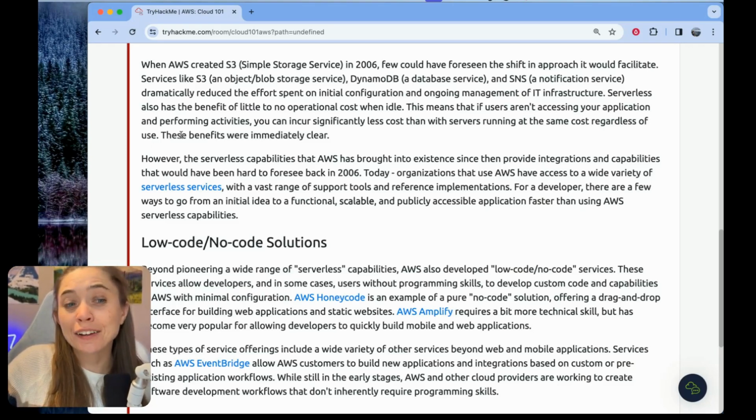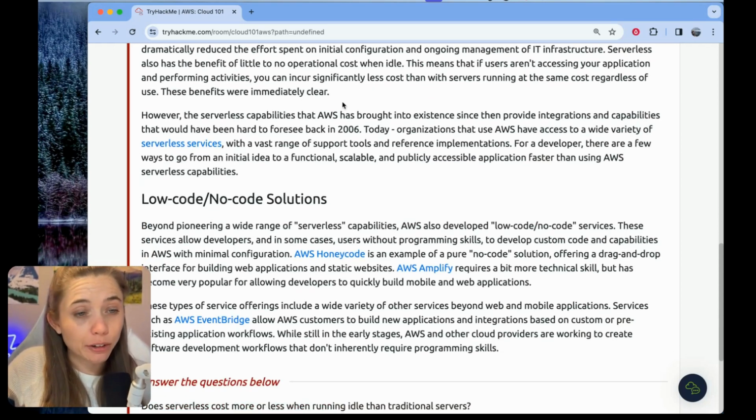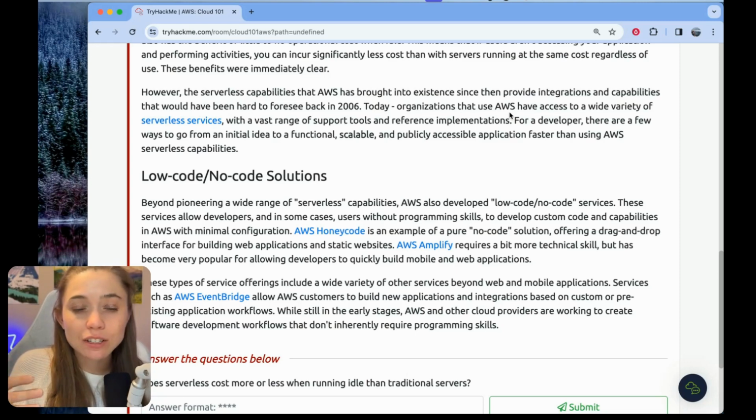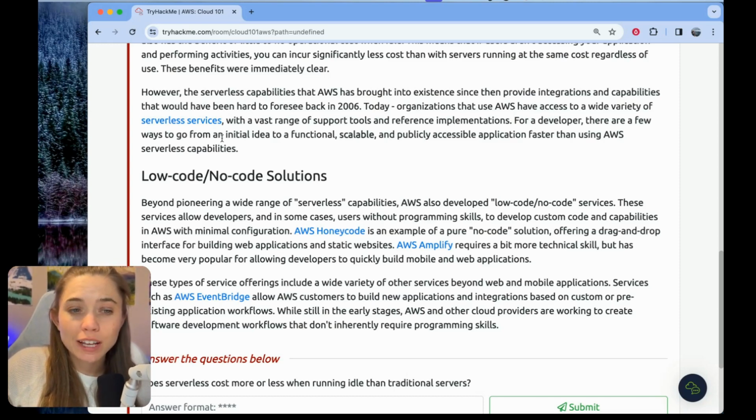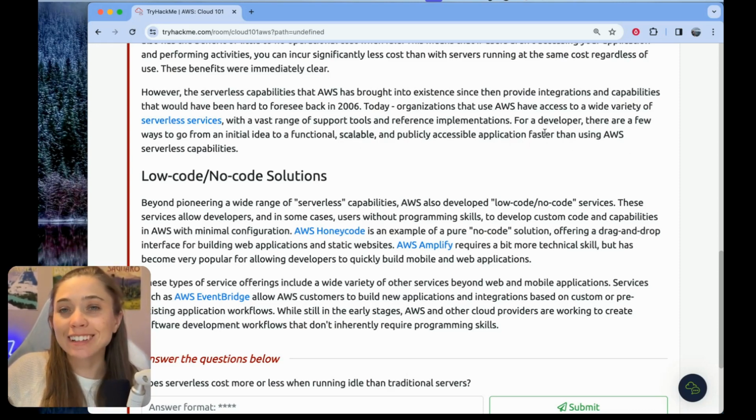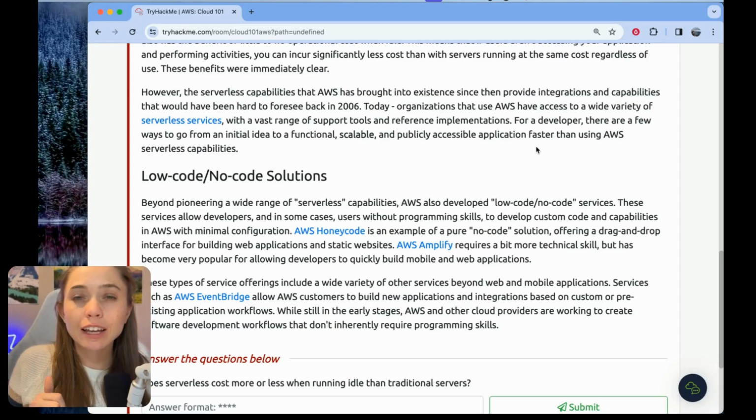Then it says here, these benefits were immediately clear. And I'm a big serverless fan, so I would agree with that. And then it just goes on to elaborate on how there are now a vast range of AWS services and tools to build using a serverless architecture. And then this is a nice sentence: for a developer, there are few ways to go from an initial idea to a functional, scalable, and publicly accessible application faster than using AWS serverless capabilities. Isn't that nice? And if this is the first time you're ever hearing these terms, this is your first exposure to the idea of serverless and serverless architecture patterns.